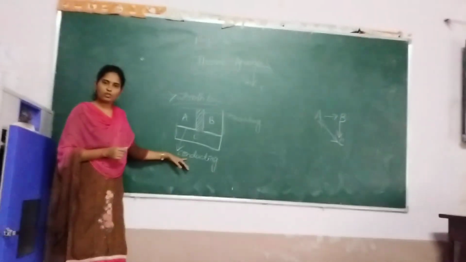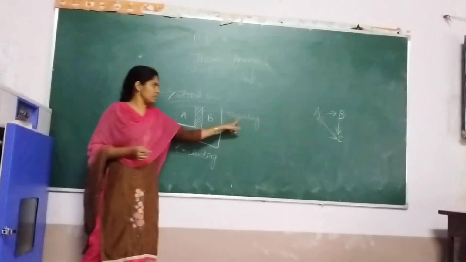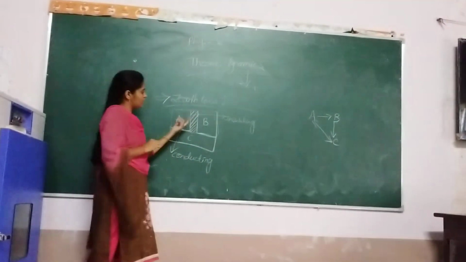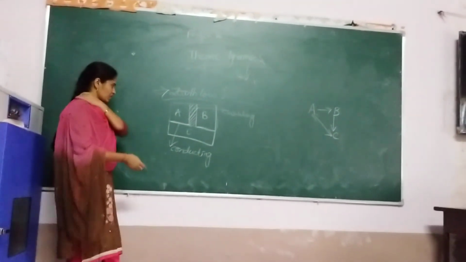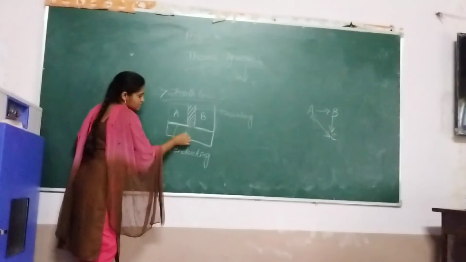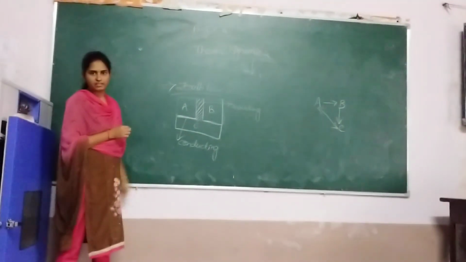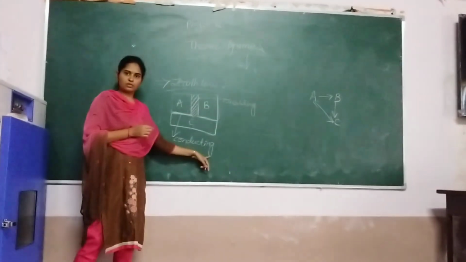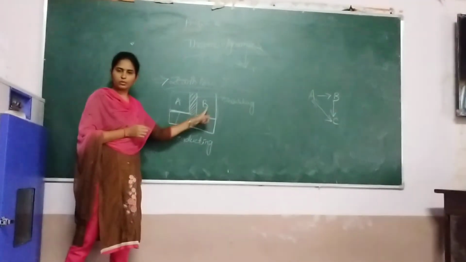We know that conducting wall means heat flows from one place to another. Insulating walls means heat does not go from one place to another. But A and C have conducting walls, so there is heat exchange between A and C, right? And B and C are also separated by conducting walls, so there is a chance to exchange heat between B and C.